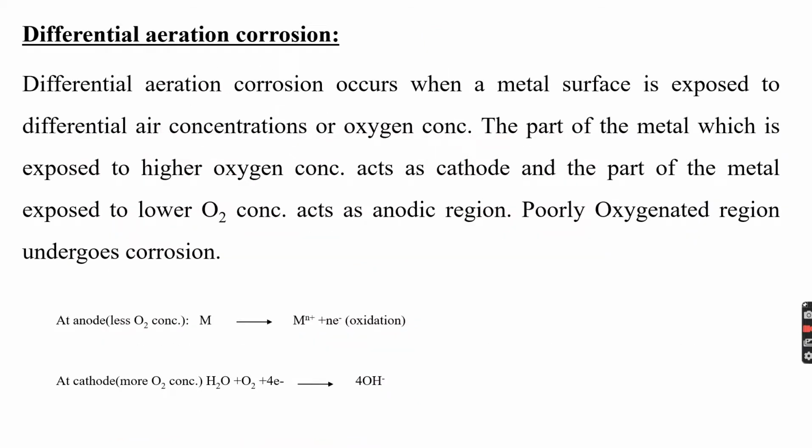Then the next type of corrosion is what we call differential aeration corrosion. Differential aeration corrosion occurs when one part of the metal is exposed to a different air or oxygen concentration than the other part.